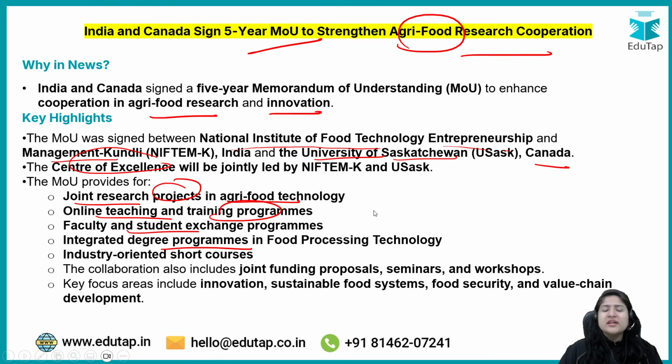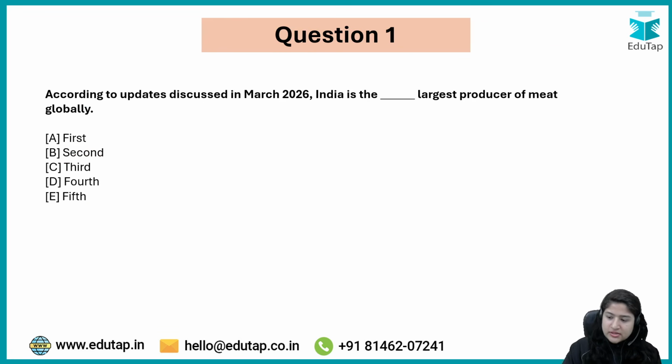Integrated degree programs, right? So in integrated degree programs, some semesters happen in one university and some in another. Okay, industry oriented short courses, right? And then proposals, seminars, workshops, right? Again, in research and learning, techno education, collaboration is done. Okay, so these were some of the news. Now let's do the questions.